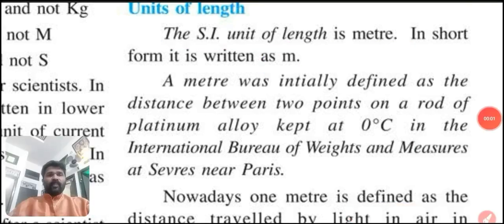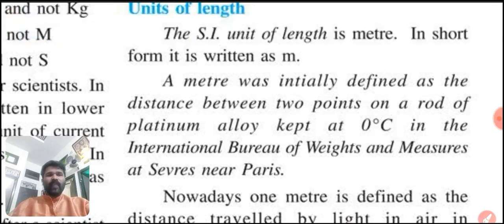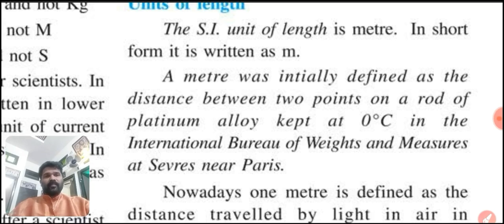A meter was initially defined as the distance between 2 points on a rod of platinum alloy kept at 0 degrees Celsius in the International Bureau of Weights and Measures at Sèvres near Paris. One rod is kept in Paris. That is the basic length of a meter. Clear? That is the initial definition of the unit of length.